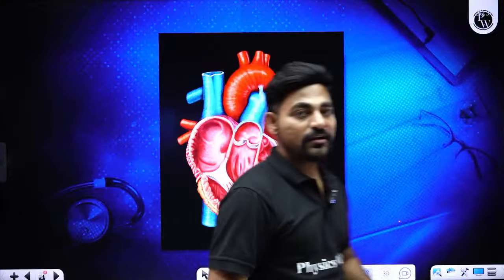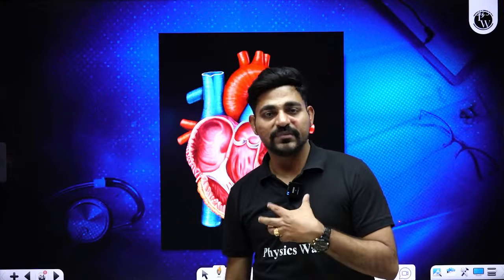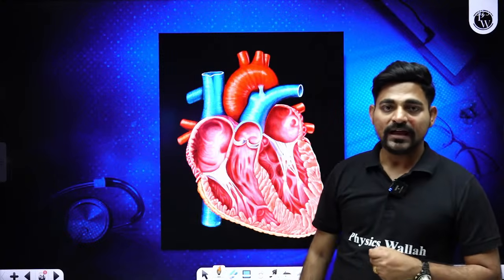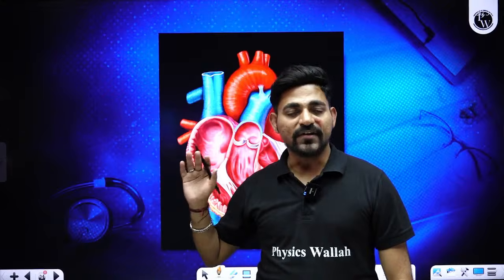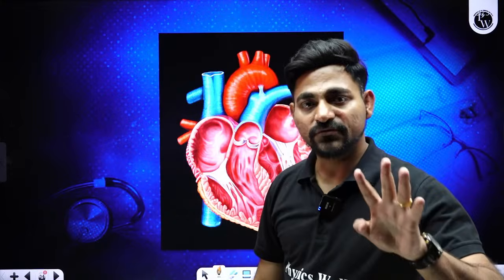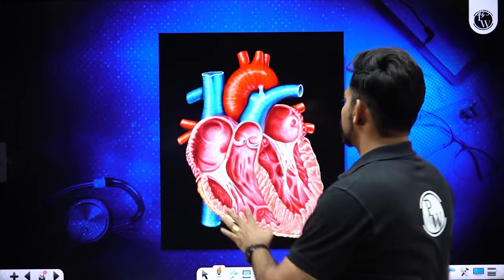And the embryonic origin of the heart is mesodermal. Again, the heart is a mesodermally originated organ, and the kinds of tissue we will find in our heart are epithelial tissue, connective tissue, muscular tissue, as well as neural tissue. Four kinds of tissue will be found in our heart.